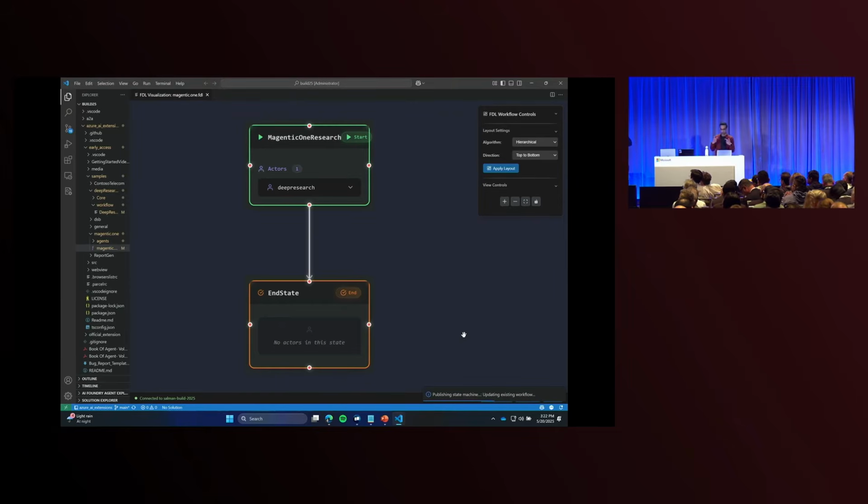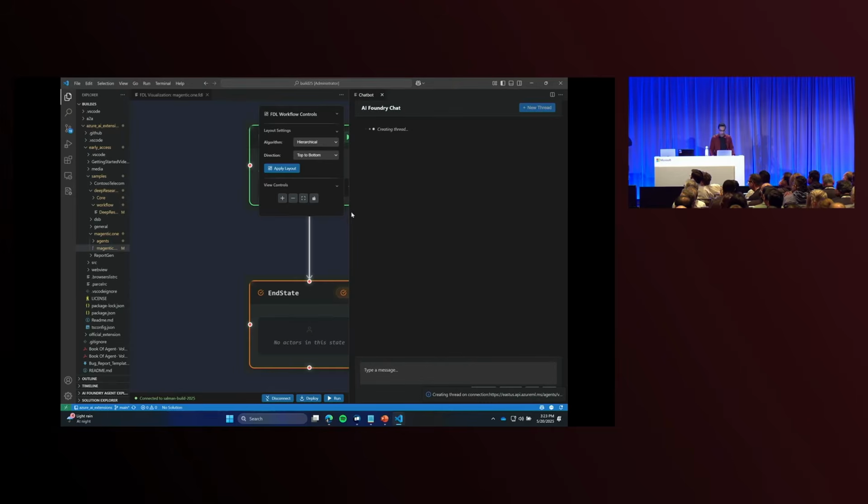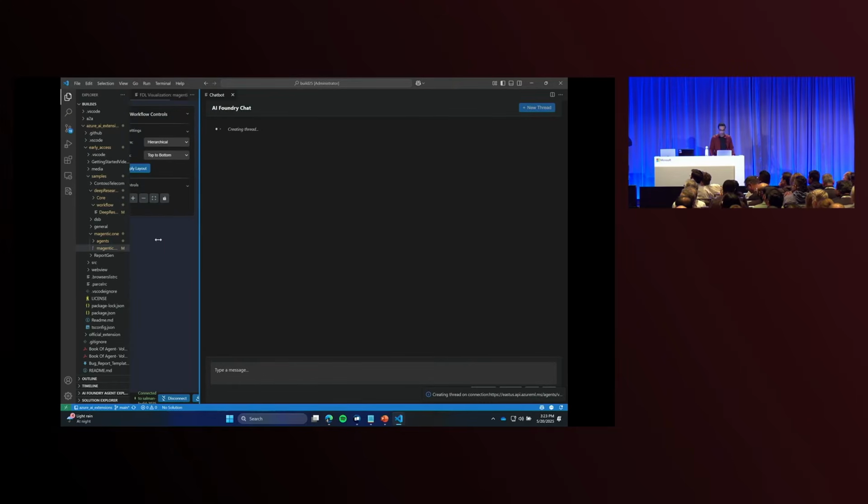So this is the point that you're not actually building this in code, you're just declaring what your workflow looks like. Once that's done, as you can see, there's a workflow ID that comes up, and I can go ahead and run it. When I run it, what I get is a chat experience directly in VS Code, where I am actually interactively chatting with this workflow.